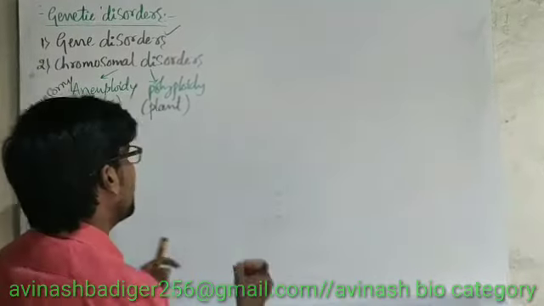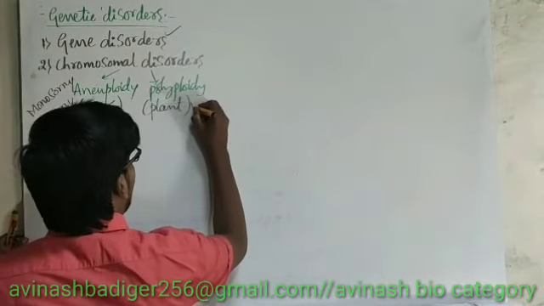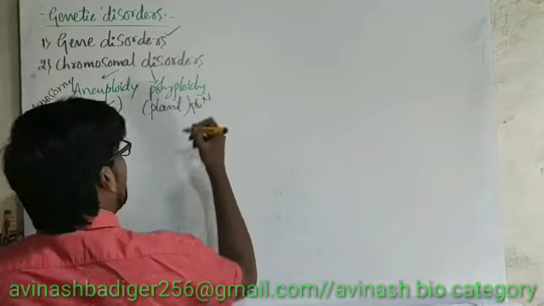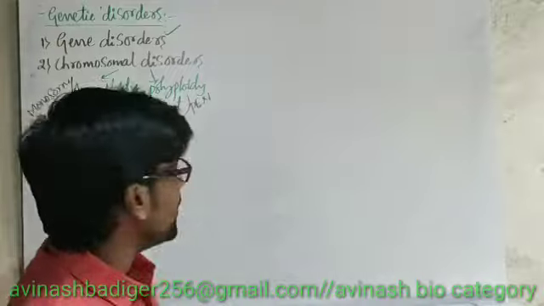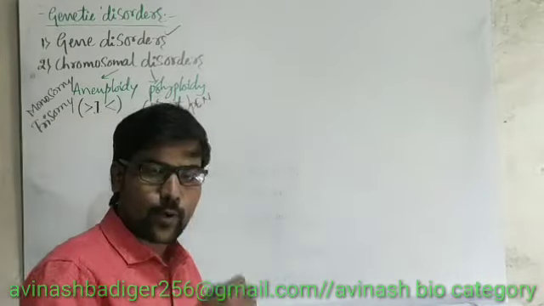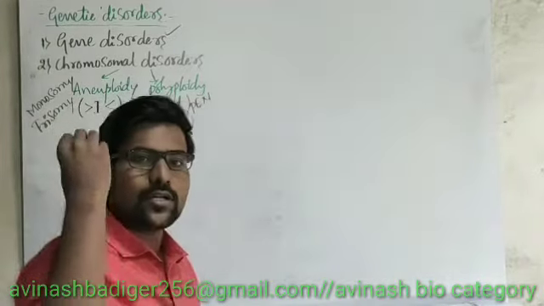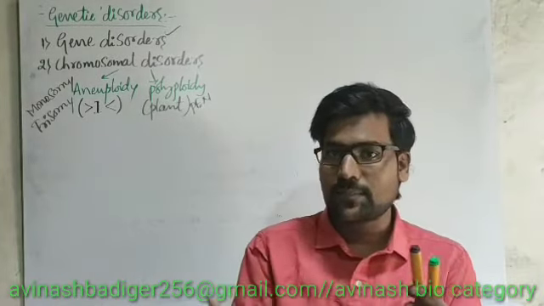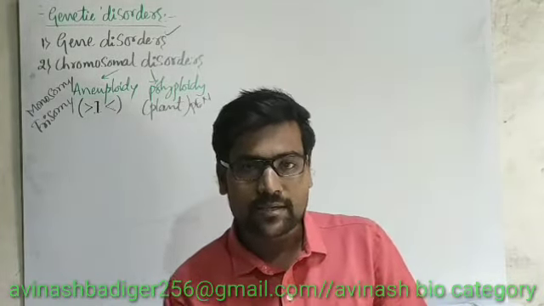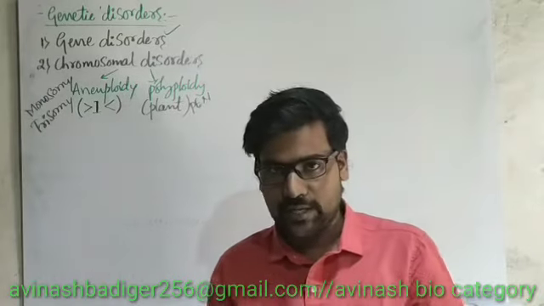For example, the primary endosperm nucleus has a triploid condition. So in order to get crops or vegetables in a bigger size, we go for polyploidy.